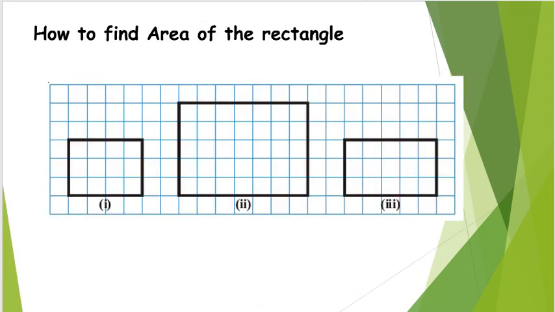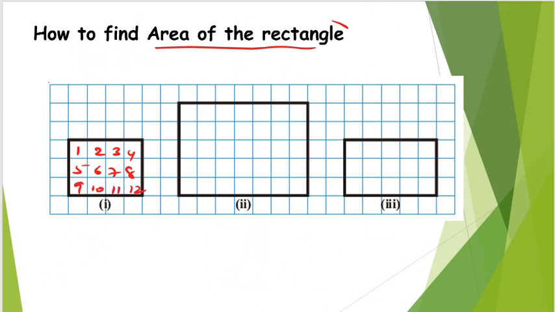Next, moving on to how to find area of rectangle. So a rectangle is nothing but a regular figure, right? Now how to find the area of this particular figure? If you count the number of squares, 1, 2, 3, 4, 5, 6, 7, 8, 9, 10, 11, 12.